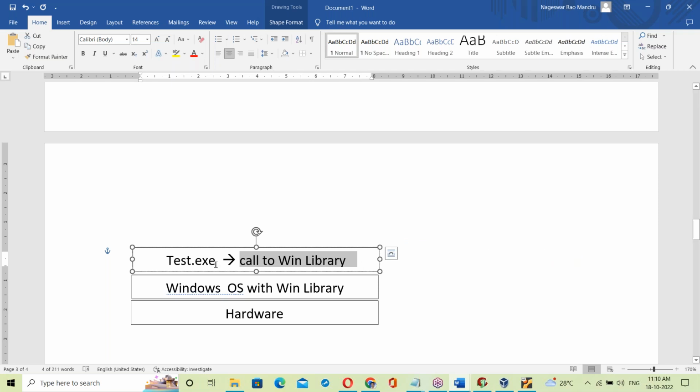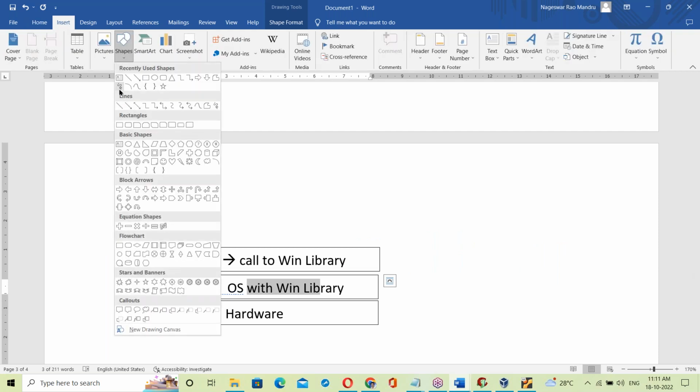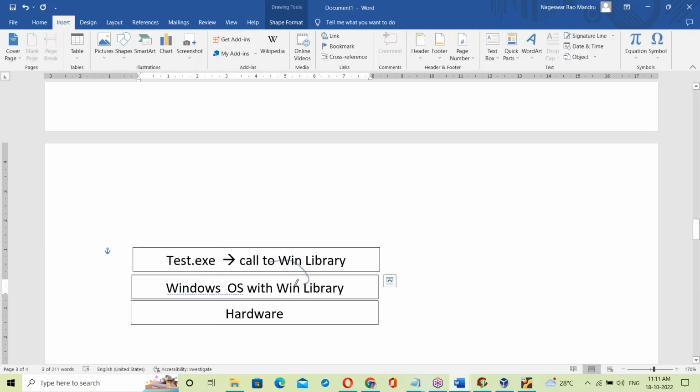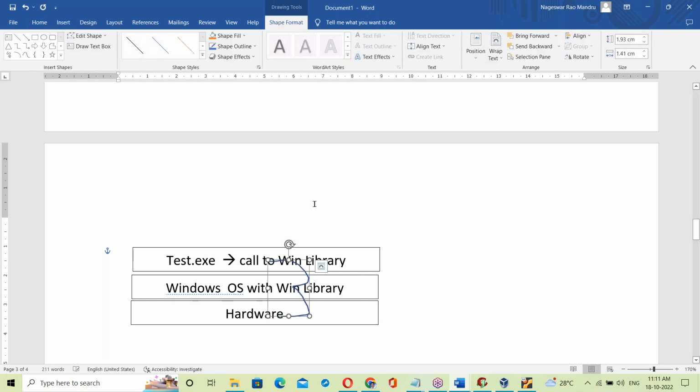The reason is that the test.exe file is already linked with the Windows OS library, so it will try to call the Windows library. Here it's available. It's just calling the Windows OS library. Using that library, it communicates with the hardware components. Fine, so it finishes successfully.